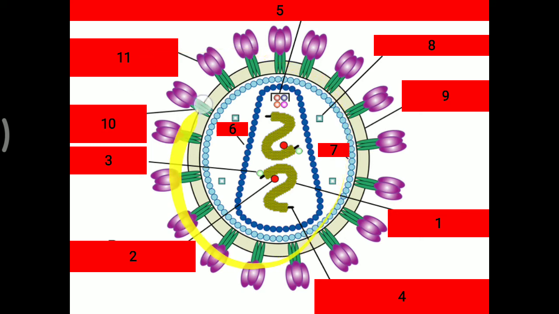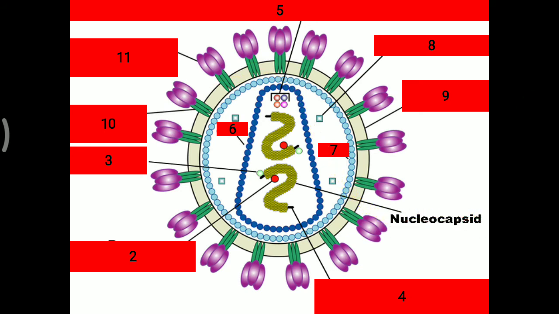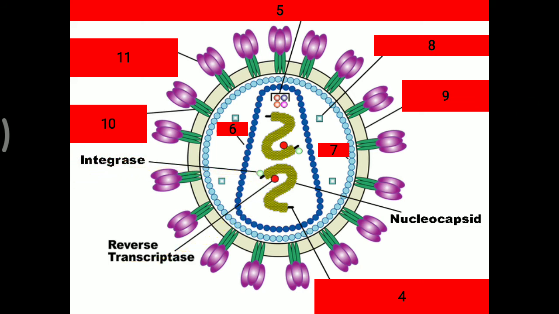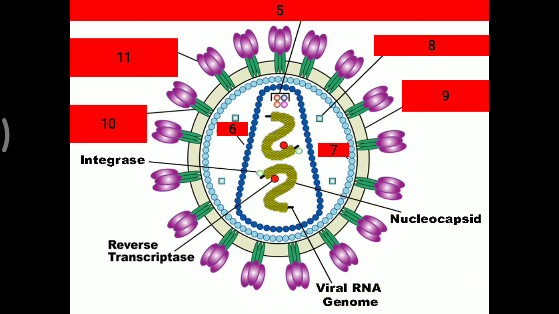A structure of the HIV virus is shown. Inside, there is an RNA molecule present. So what about the nomenclature of the different parts of this HIV that we will look at? Numbers are given here. First, this number one is showing a nucleocapsid. Further, there are two particular enzymes present surrounding this nucleocapsid: one is reverse transcriptase and the other one is integrase. So these two enzymes are present surrounding this nucleocapsid. This nucleocapsid is covering the viral RNA genome of this HIV virus. So: viral RNA genome, nucleocapsid, and surrounding these, two enzymes, integrase and reverse transcriptase.